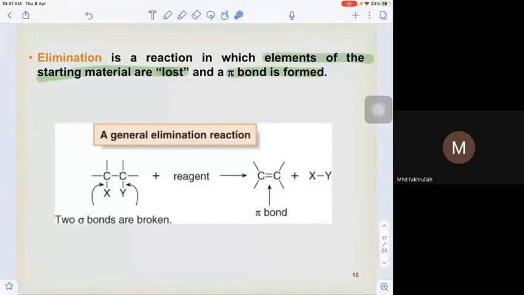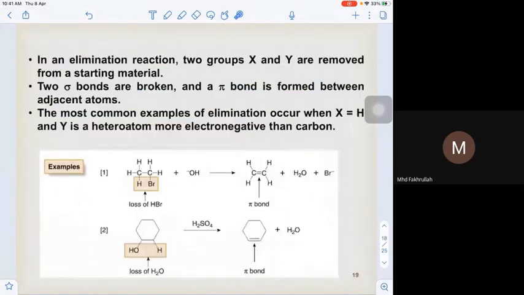So X and Y that come out form a new bond with them. It is not necessarily that the ones that come out form a new compound, but this is just an example that is given. It is also possible for X and Y to form bonds so that it turns to an XY molecule. But we are focusing on the starting material and the main product, when we break two sigma bonds and we form one pi bond during this elimination reaction. So during the process, sigma bonds are broken, pi bond forms.